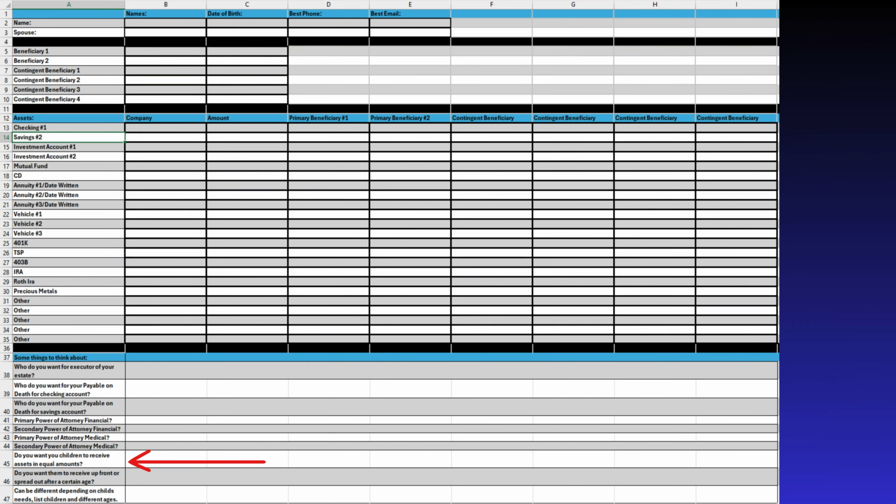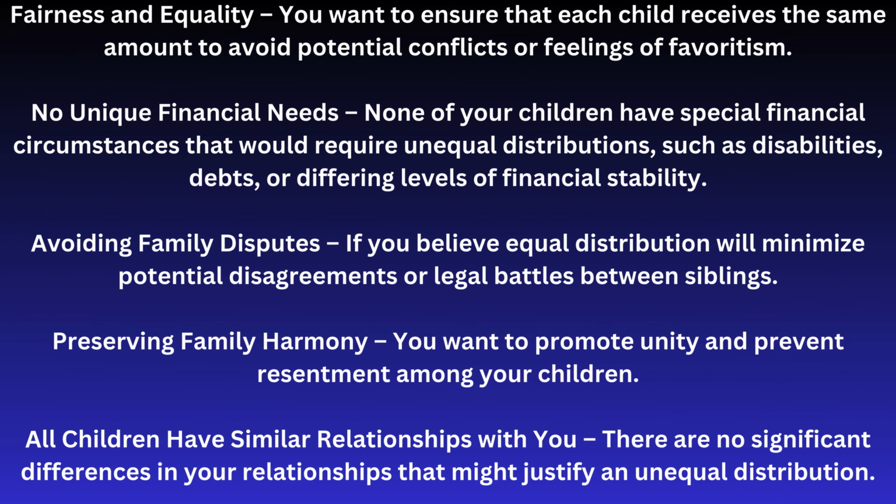Next up is Row 45, which asks you and your spouse if you would like your children to receive assets in equal amounts. You might want all of your assets distributed equally to your children through a trust in situations where fairness and equality. You want to ensure that each child receives the same amount to avoid potential conflicts or feelings of favoritism. No unique financial needs. None of your children have special financial circumstances that would require unequal distributions, such as disabilities, debts, or differing levels of financial stability.